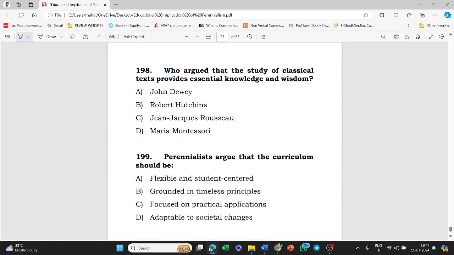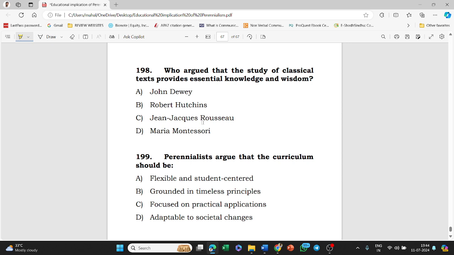Next, who argued that the study of classical texts provides essential knowledge and wisdom? Dewey, Hutchins, Rousseau, Montessori. Robert Hutchins is the correct answer to this question.